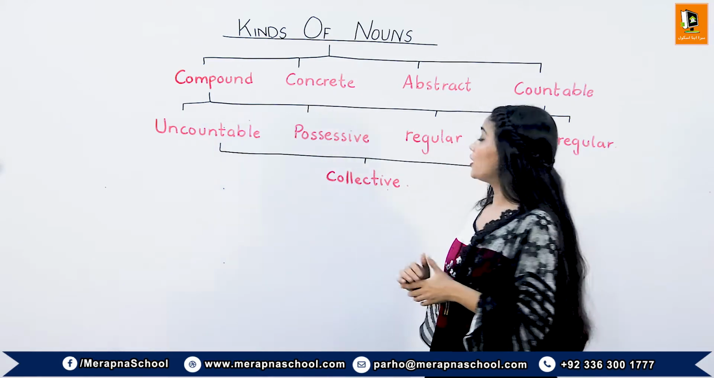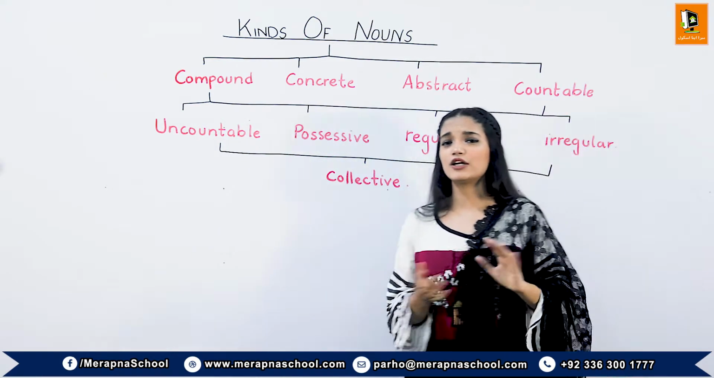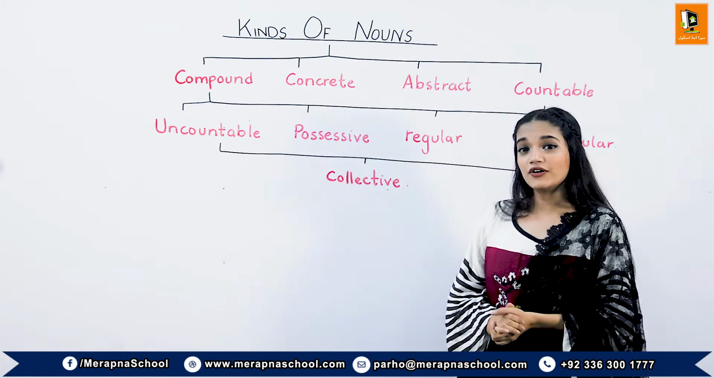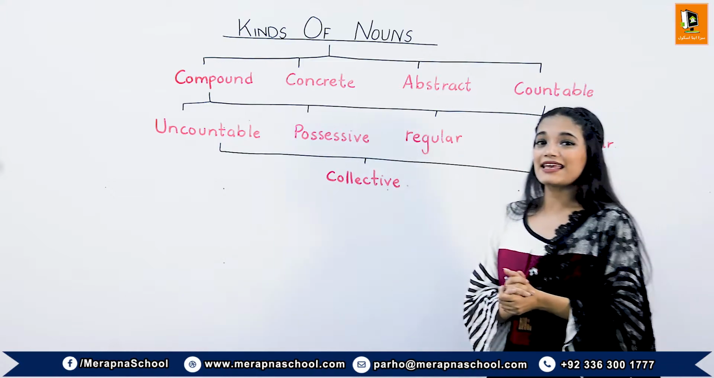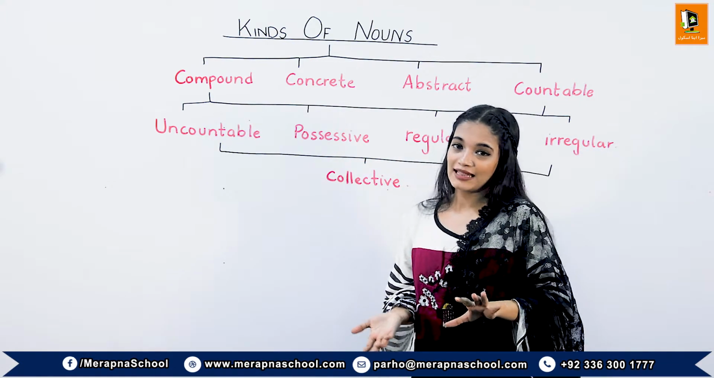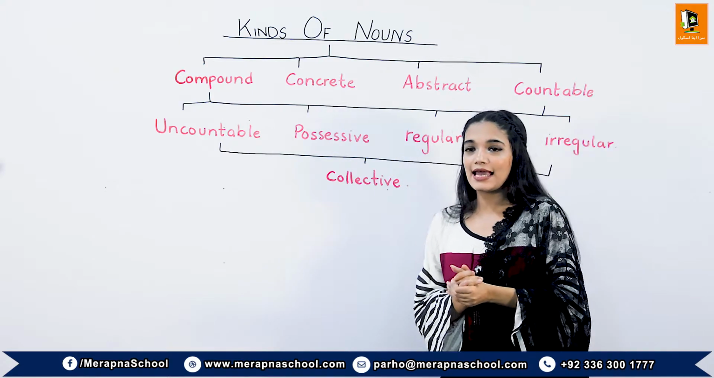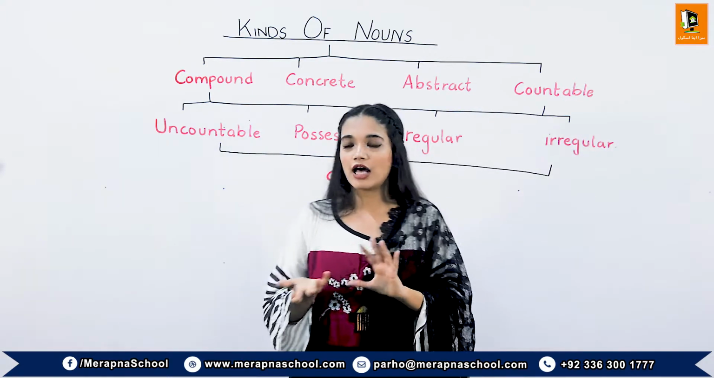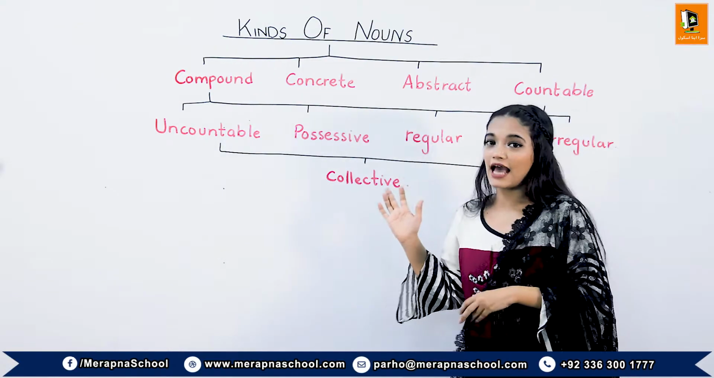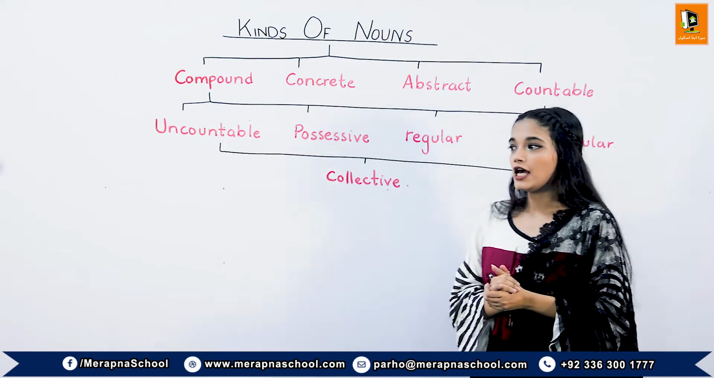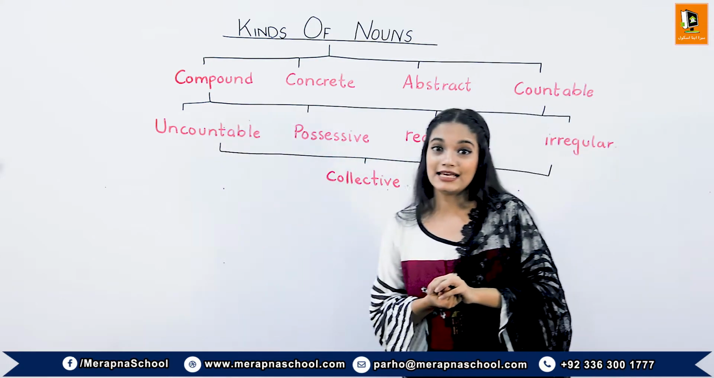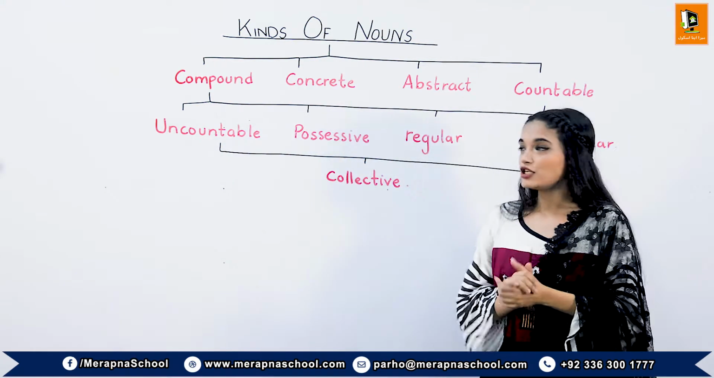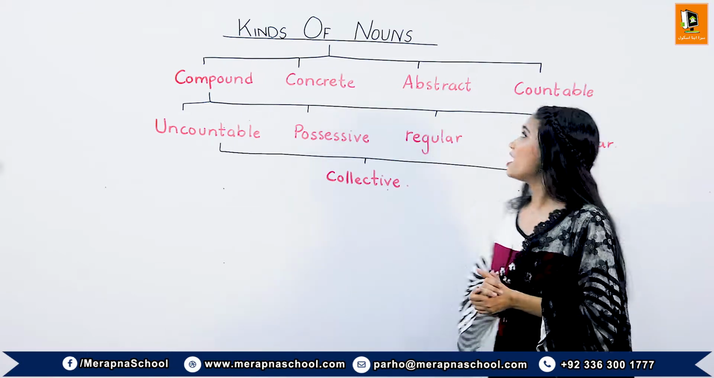Now we will discuss abstract nouns. Abstract nouns are totally opposite of concrete nouns. Concrete nouns can be sensed by our senses, but abstract nouns can only be felt. We cannot see them. They can be a general command, a thought, an idea, a feeling. For example of abstract nouns, we can say idea. Idea is a thought, and we can say kindness. Kindness is an act. So these are examples of abstract nouns.